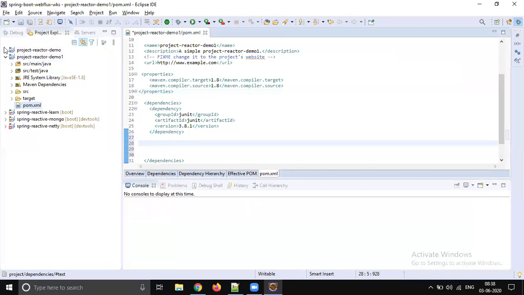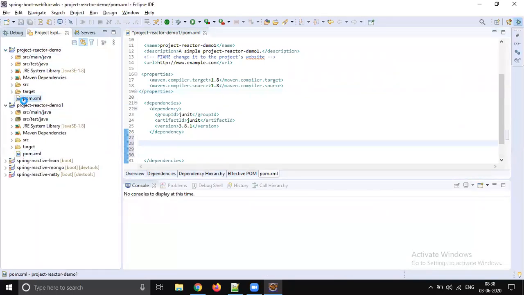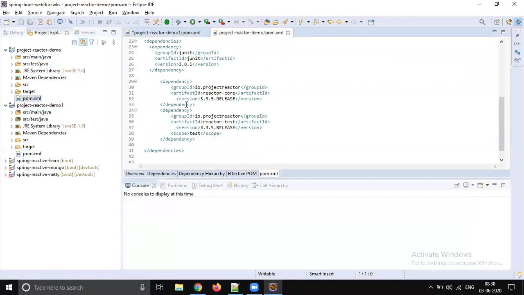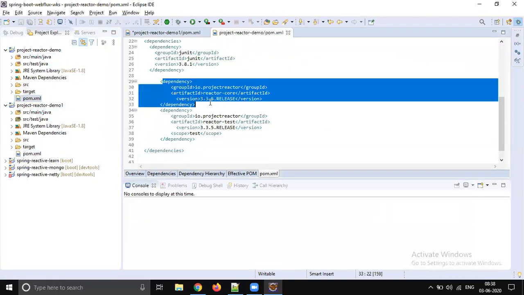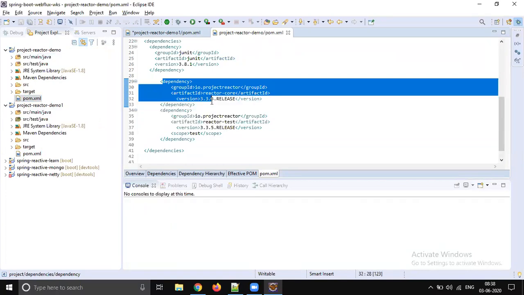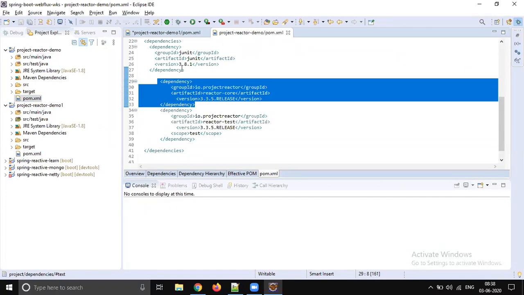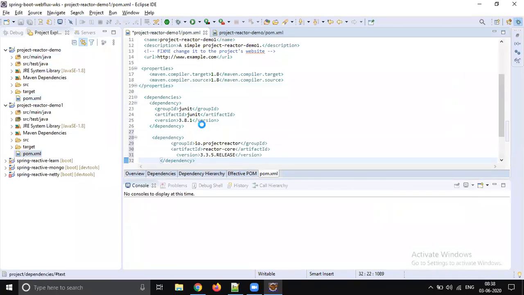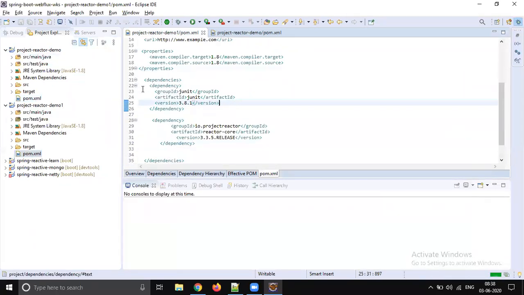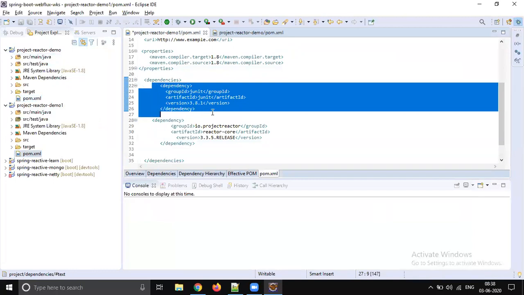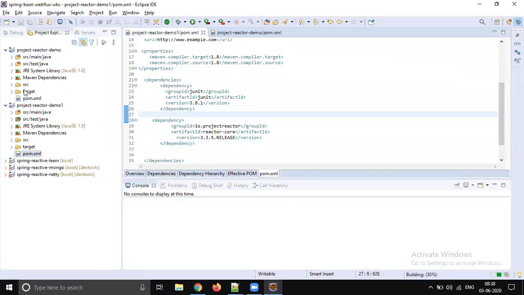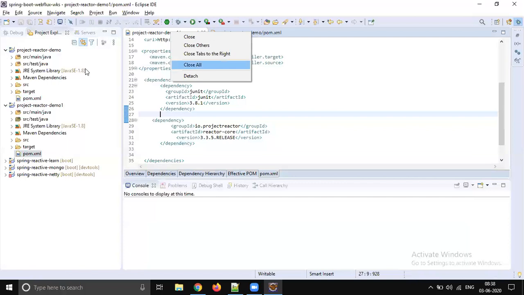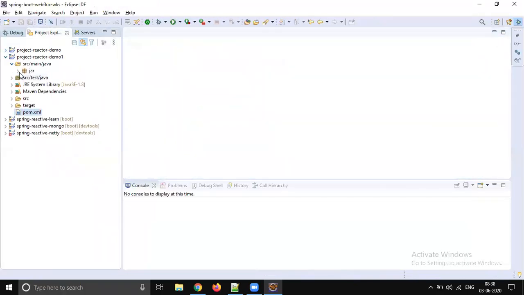Add some dependencies in our pom.xml file to make this project reactive. These two are required: project reactor core, and core is enough. Now let's copy this project reactor code, because Mono and Flux are part of Project Reactor. Yes. Okay, now let's go to the main class.